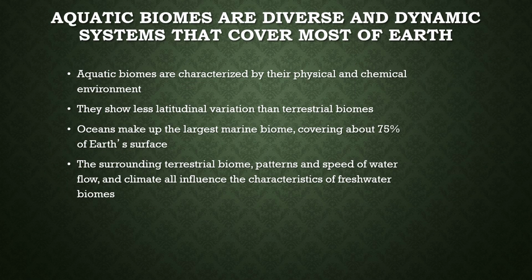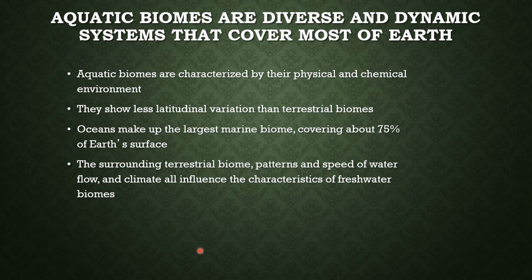Now, moving to aquatic biomes. They're going to be very diverse, dynamic systems that cover most of Earth because Earth is at least 75% water when it comes to its surface compared to terrestrial land. Though aquatic biomes are characterized by their physical and chemical environment, so that's like freshwater, salt water, and things like that. They show less latitude variation, compared to geographical factors and latitude affecting terrestrial environments.